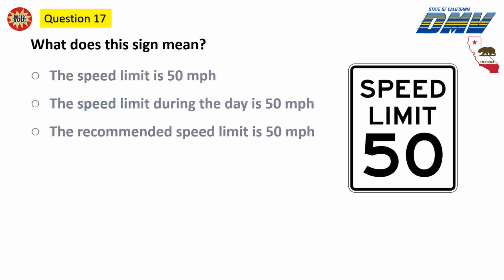Question 17. What does this sign mean? The speed limit is 50 miles per hour. The speed limit during the day is 50 miles per hour. The recommended speed limit is 50 miles per hour.